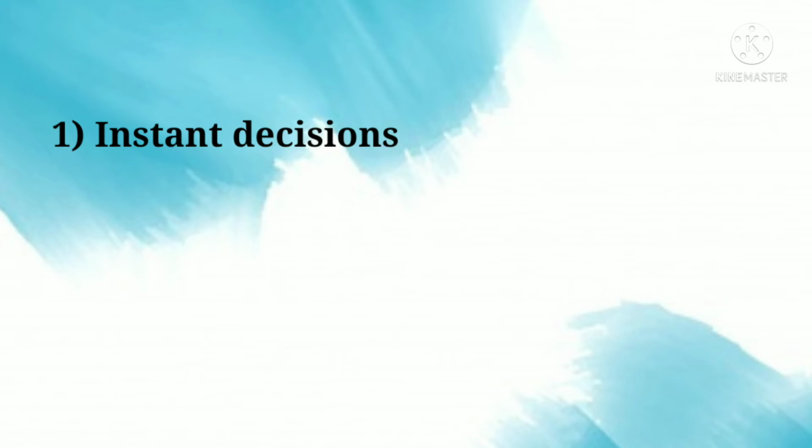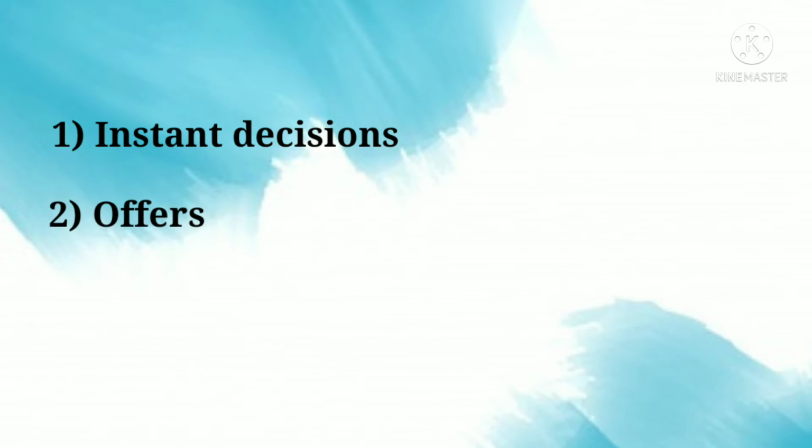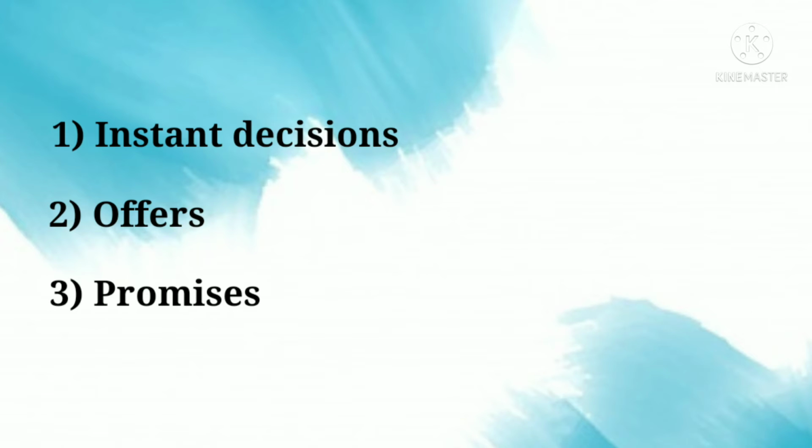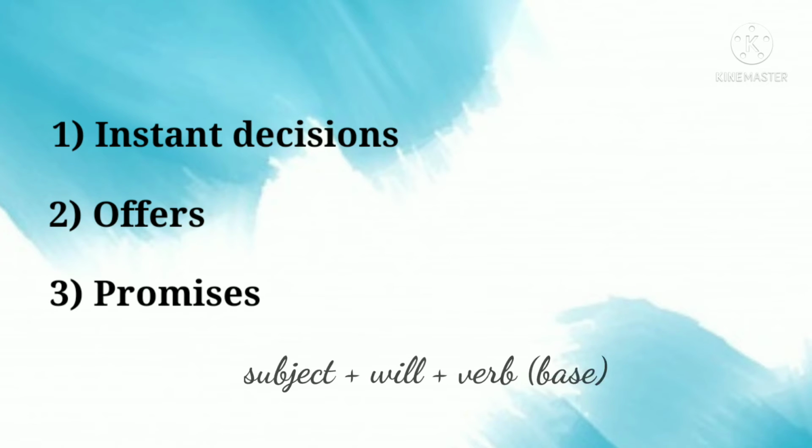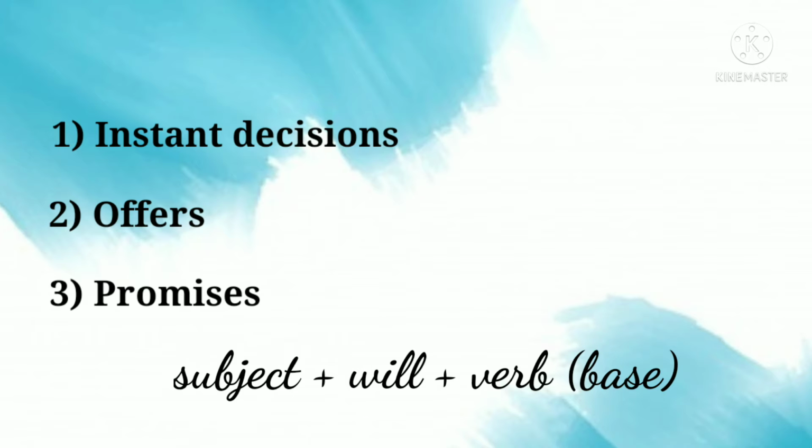Let's talk about that now. Will is used to express three things. First one is instant decisions. That is decisions that we make suddenly at the time of speaking, offers, and promises. We make this form with a subject plus will plus a verb in the base form.